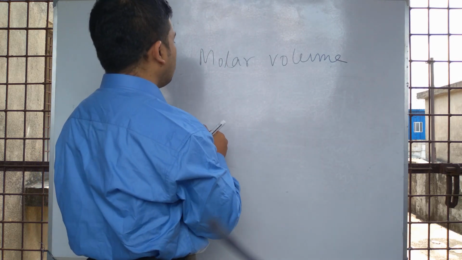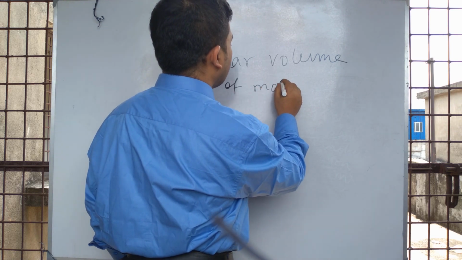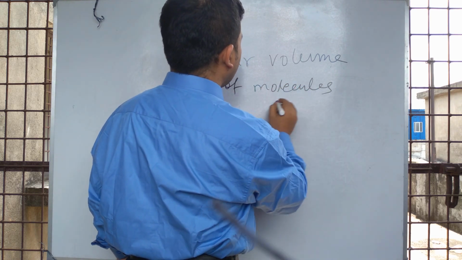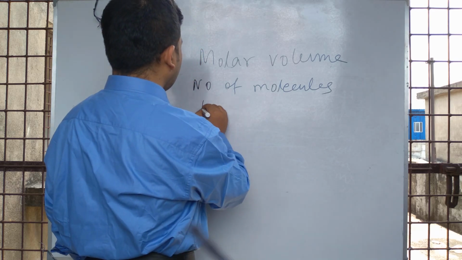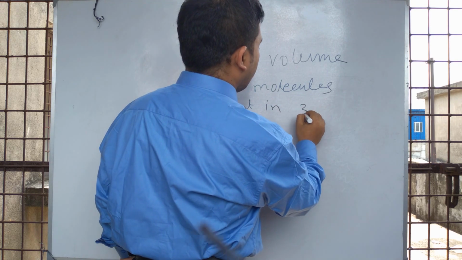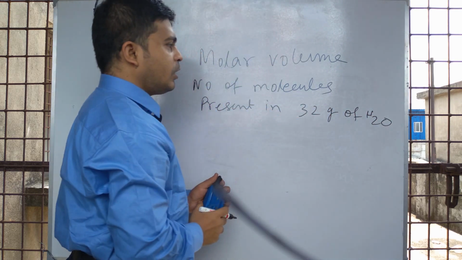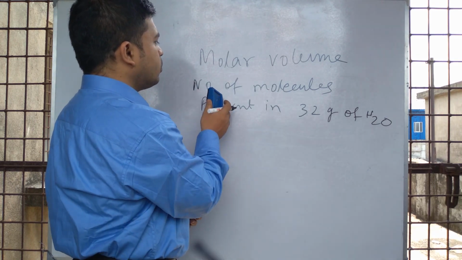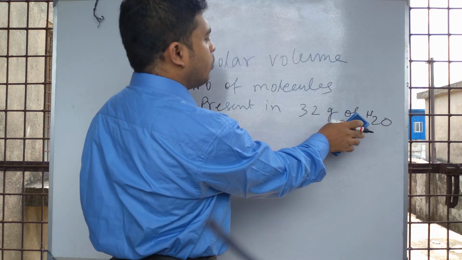Suppose we have to calculate the number of molecules present in 32 gram of water.